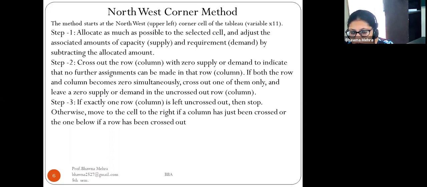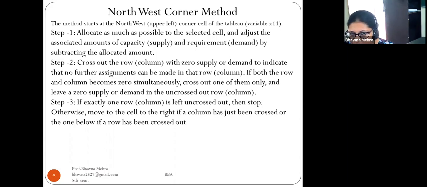Step 2: cross out the row or column with zero supply or demand to indicate that no further assignment can be made in that row or column. If both the row and column become zero simultaneously, cross out one of them only and leave a zero supply or demand in the uncrossed-out row or column.